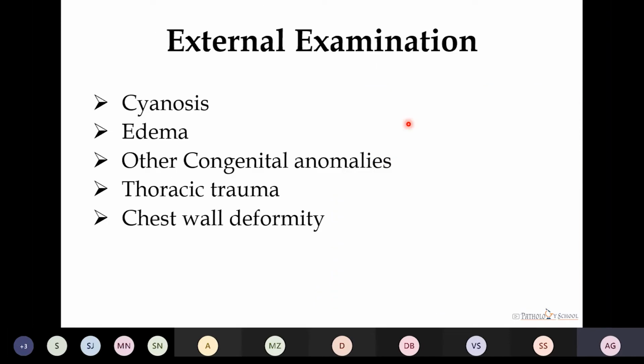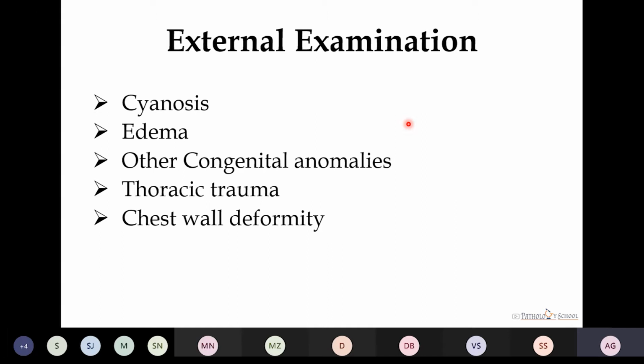Now moving forward to the external examination in case of cardiopulmonary dissection, the important points to note are cyanosis, which is the bluish discoloration of the skin. It is of two types, central cyanosis and peripheral cyanosis. Central cyanosis is seen in the tongue, tip of the nose, nails, fingertips and toes, and it is seen in case of cardiac diseases and pulmonary diseases. Second is the peripheral cyanosis, which is seen in cases of shock, and it is noted in the extremities, upper and lower extremities.